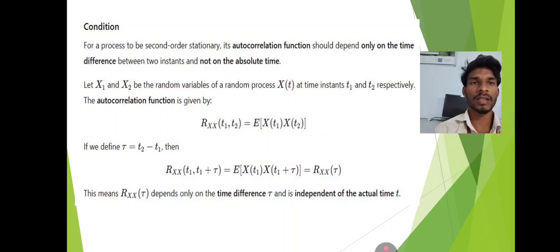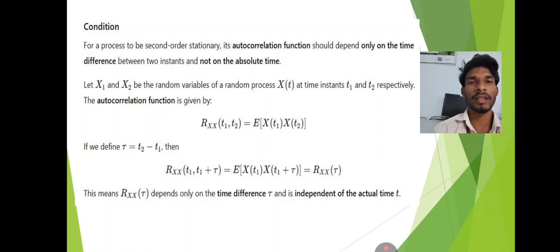Condition for a second order stationary process. For a process to be second order stationary, its autocorrelation function should depend only on the time difference between two instants and not on the absolute time. Let X1 and X2 be the random variables of a random process X(t) at time instants t1 and t2 respectively. The autocorrelation function is given by RXX(t1, t2) equals E[X(t1) X(t2)].